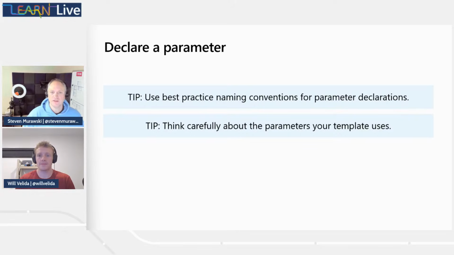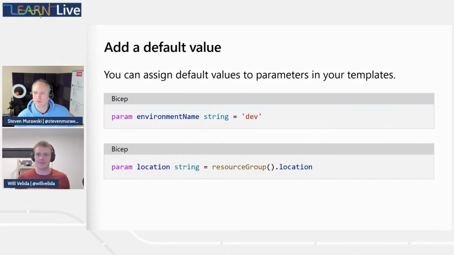Yeah, definitely. So let's talk a little bit about adding a default value. Will, you want to kind of run us through what's going on here? Now, even though I've just said that parameters are good for values that change between different environments, we can actually use default values, and it's helpful in situations. Essentially, when we assign a default value for our parameter, we're making that parameter optional. So if we're deploying our template and we have a default value for that parameter, and at deployment time we're not specifying a different value for that parameter, it's essentially going to use the default value.